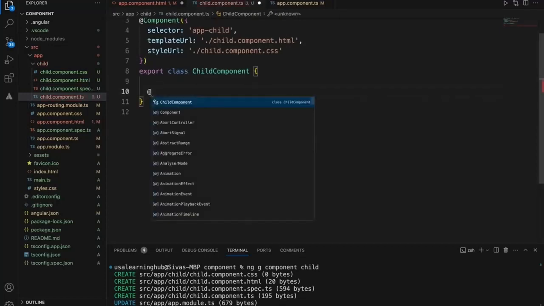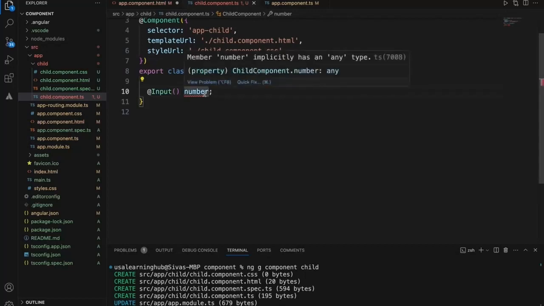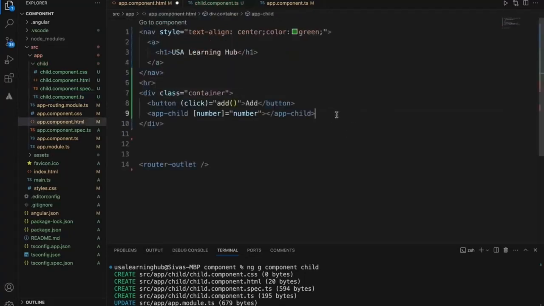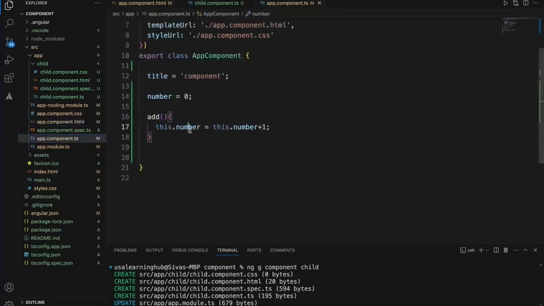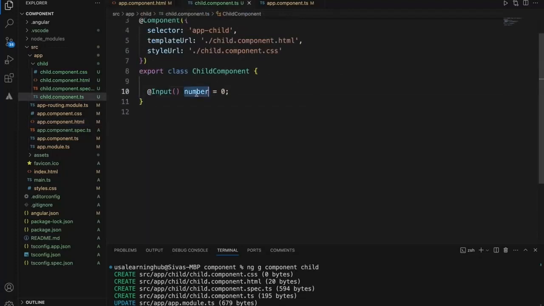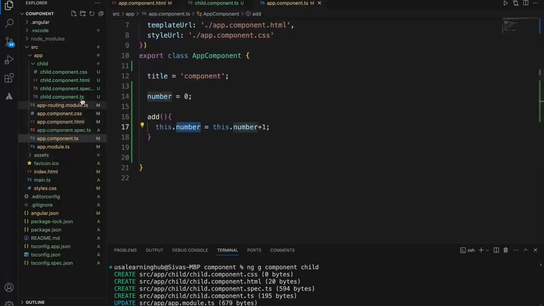For this, we need to use @Input of number, initialized to 0. Every time I click this add function, I'm incrementing this number. So when I increment this number, automatically this number value is going to change in the child component. It will get this number, and in the child component, let's print this value.